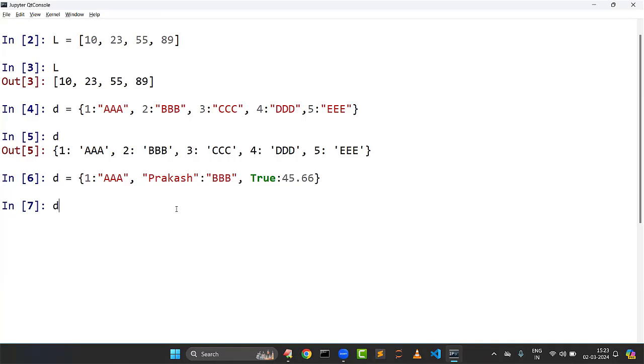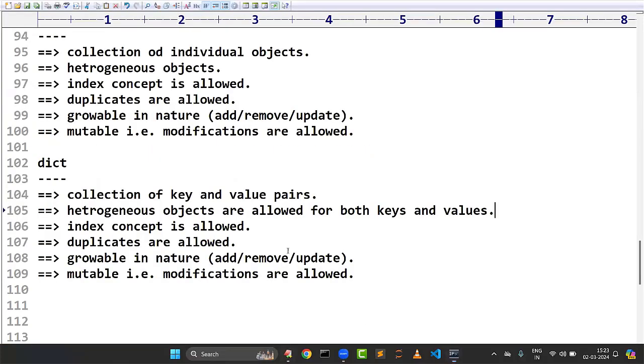If you print the dictionary, we get 1:45.66. Already for 1 we have taken triple A, but why is it not showing? Because True is converted into integer format.